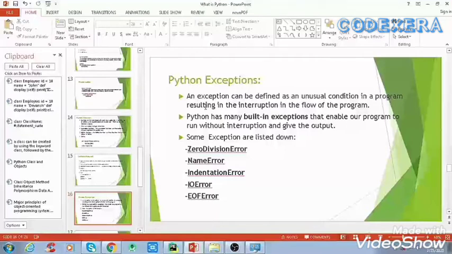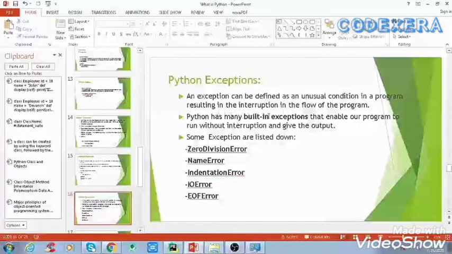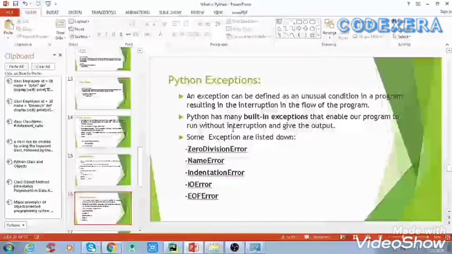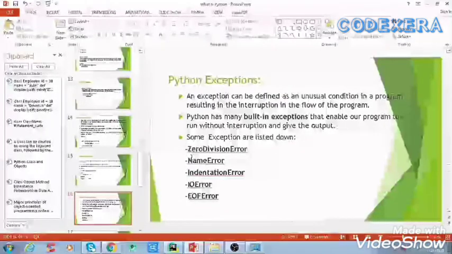Therefore an exception is a runtime error that the Python script is unable to handle. An exception is a Python object that represents an error. Python provides a way to handle the exception so that the code can be executed without any interruption. Python has many built-in exceptions that enable our program to run without interruption and give the correct output. These exceptions are listed down here.